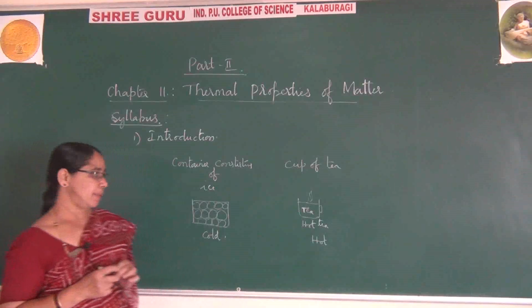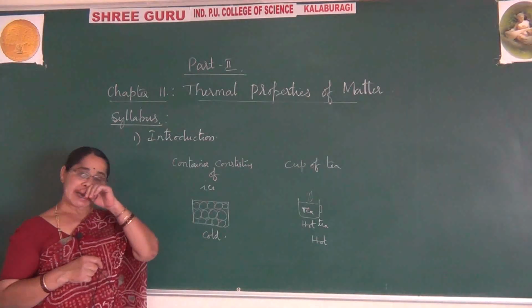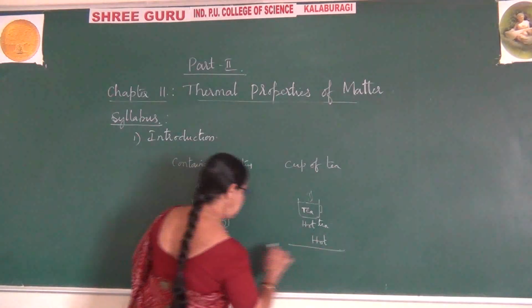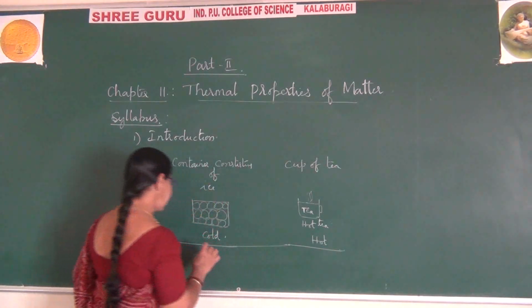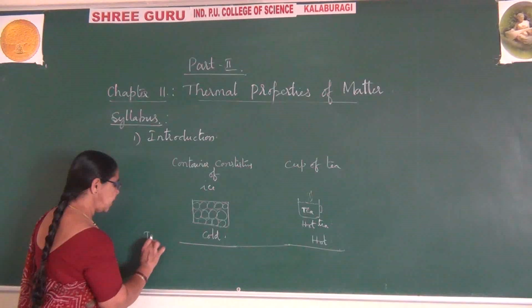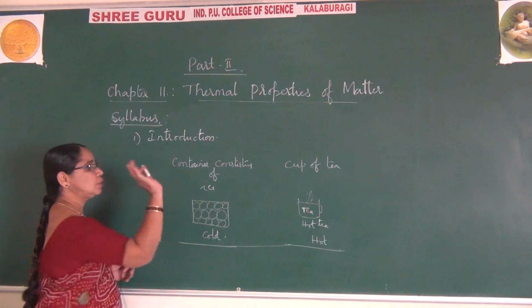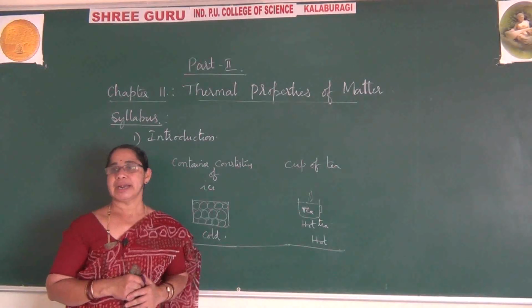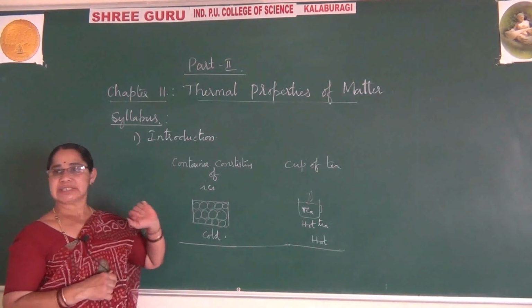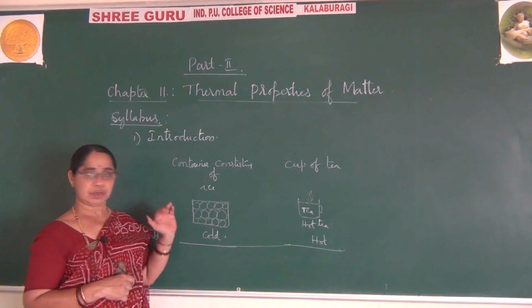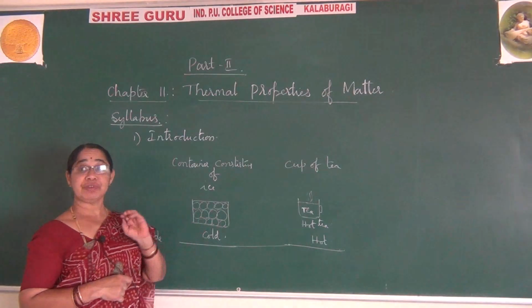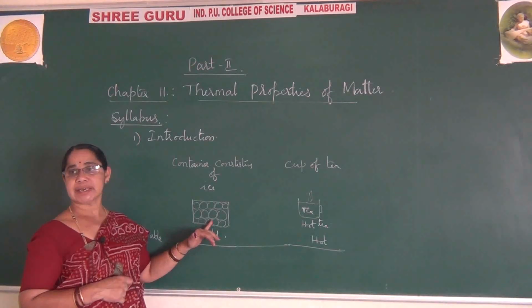What is the reason behind this? Both are placed on the same table. So the table is the same. On this table we have placed both the cup of tea as well as the ice cold container. When you touch this, you feel very cold. You feel the sensation of coldness here.